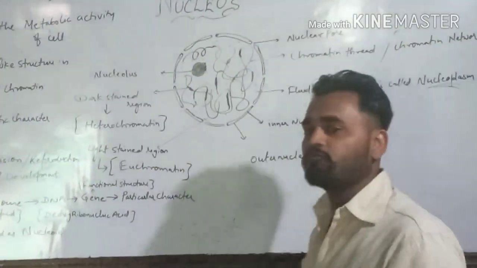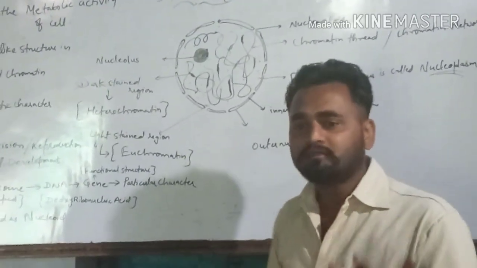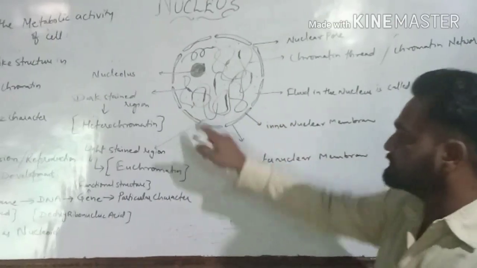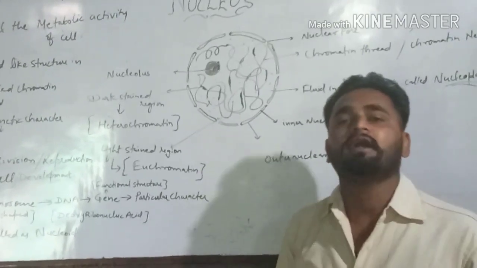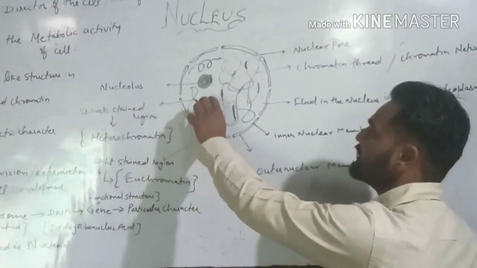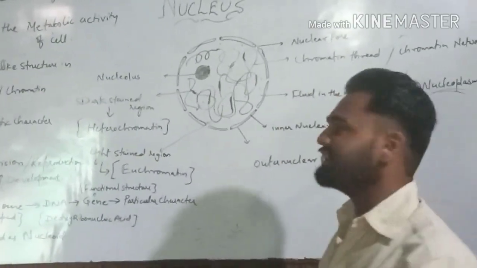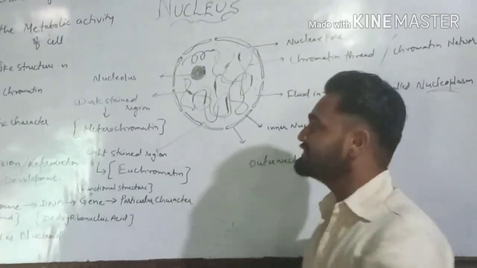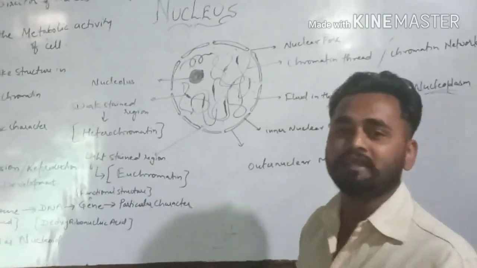When we go inside the cell, you know very well, there is a liquid fluid present in the cell called cytoplasm. Like that, in the nucleus there is also a liquid, and that liquid is called nucleoplasm. That liquid is surrounded within the enclosed envelope of nuclear membrane. In nucleoplasm there is a structure which is darkly stained when seen by the electron microscope, called nucleolus, which is also called protein factory. Nucleolus is responsible for the formation of ribosomes, that's why it is called protein factory.